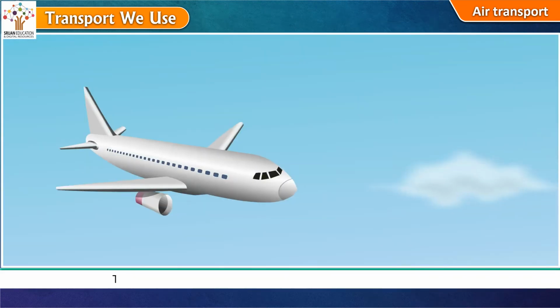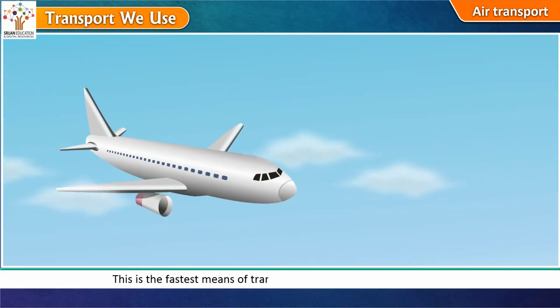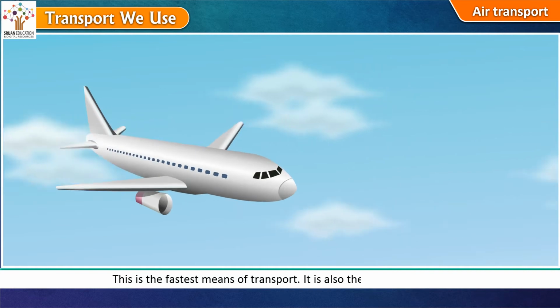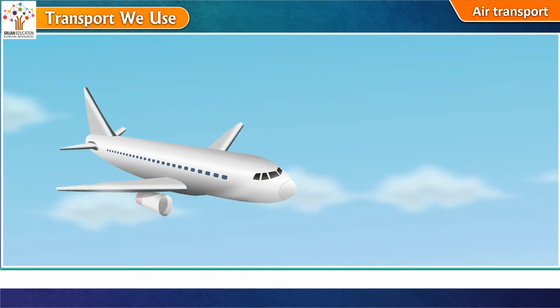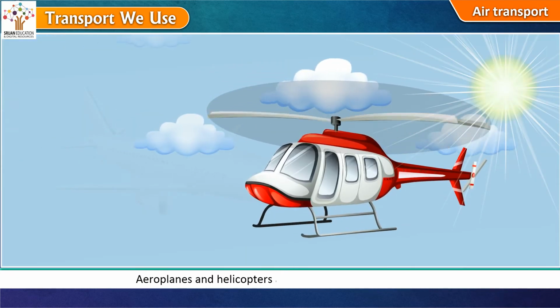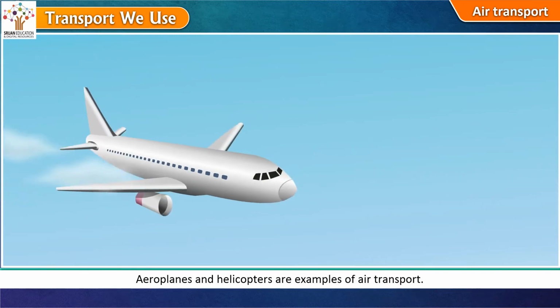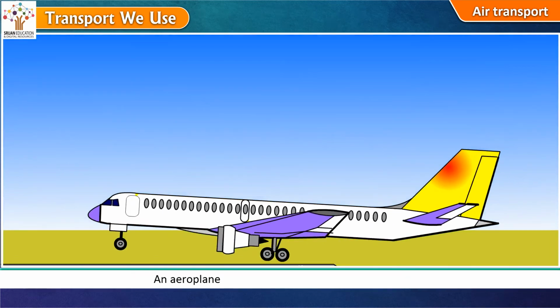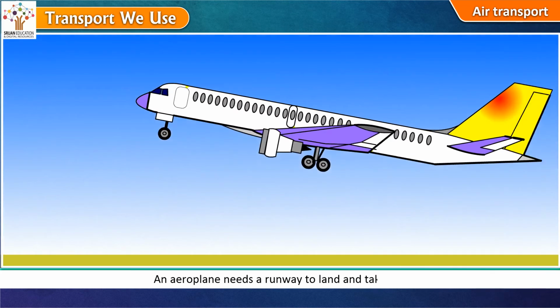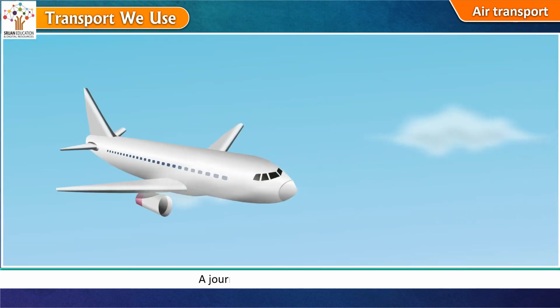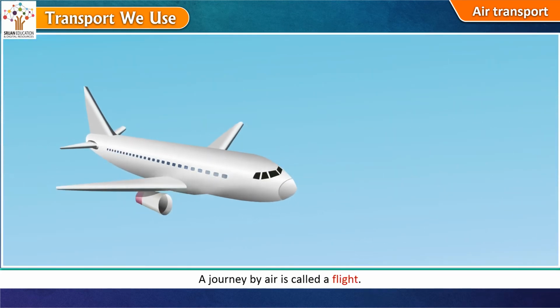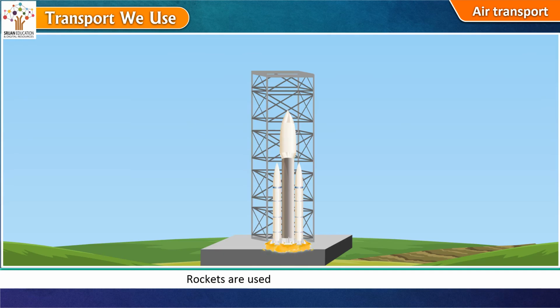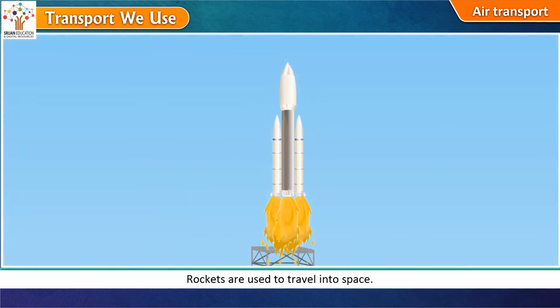Air transport. This is the fastest means of transport. It is also the most expensive. Aeroplanes and helicopters are examples of air transport. An aeroplane needs a runway to land and take off. A journey by air is called a flight. Rockets are used to travel into space.